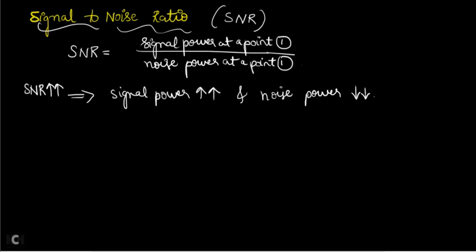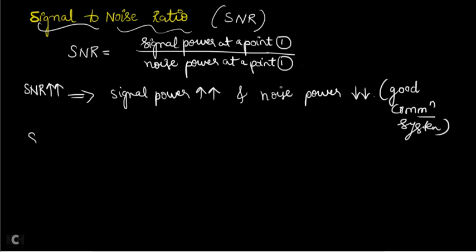Is it good for a communication system? Yes. Because when the signal power is more and the noise power is very less, the noise can easily be neglected or removed by using a filter, and therefore you are going to get a clean signal without any distortion and without any noise. That is why if the SNR is very much greater, it is a good communication system. For any communication system you design, your SNR should be very large. Only then do you call it a good communication system.